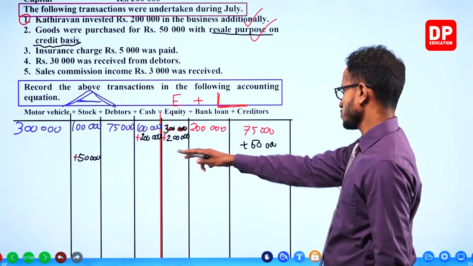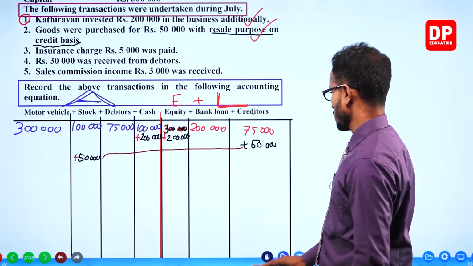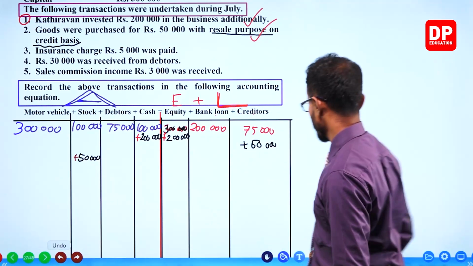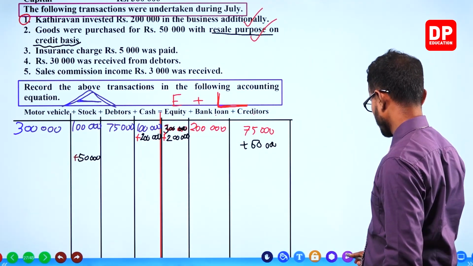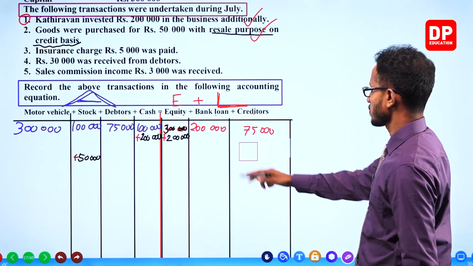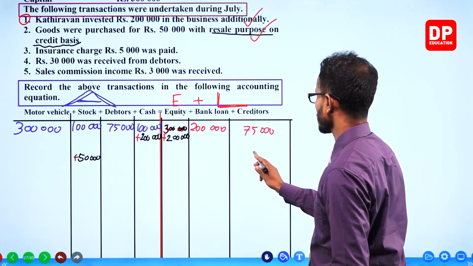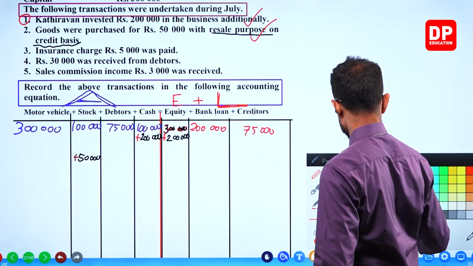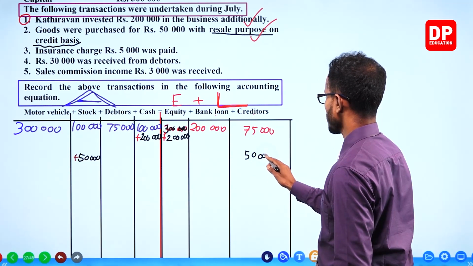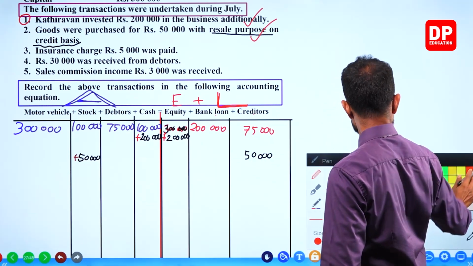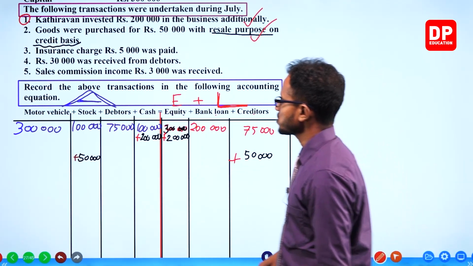This 50,000 should be in the same row, so I have to take it down. 50,000 under creditors. Plus or minus? Plus. Yes, plus. Next.